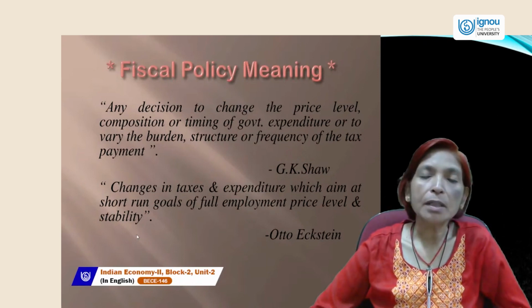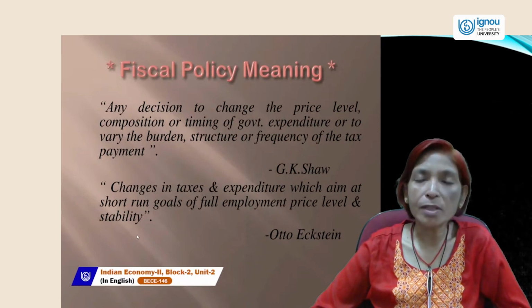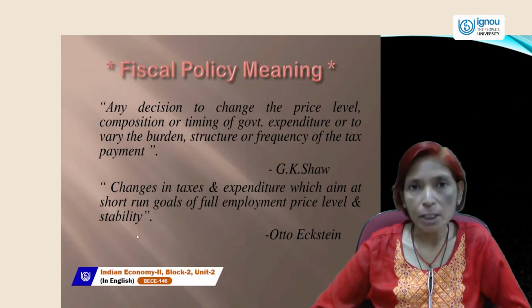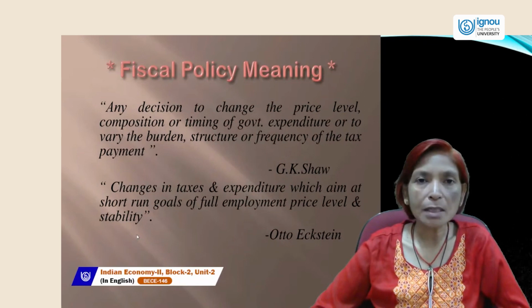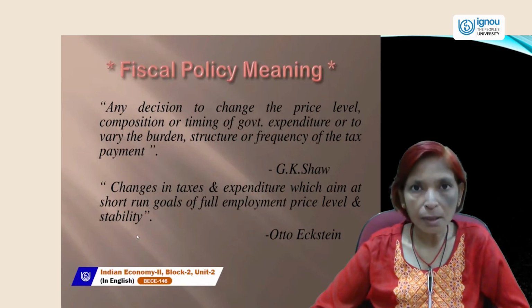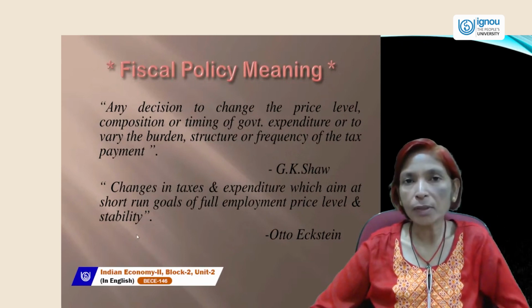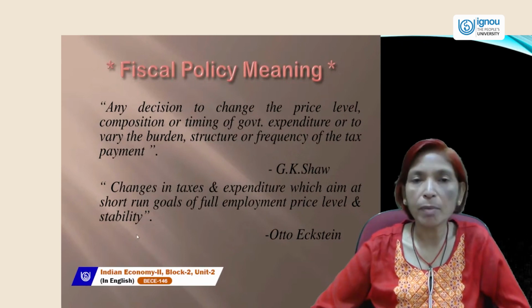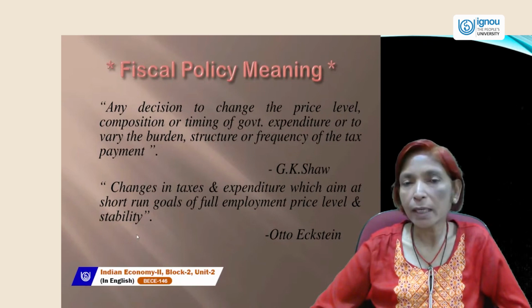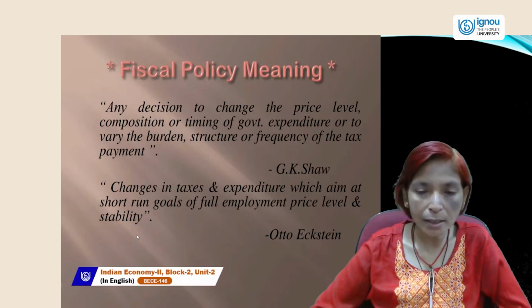And next, the main fourth tool of fiscal policy is the budget. You know that a budget is a systematic record. Budget is an expected record of public expenditures and public revenues during an accounting year or financial year.